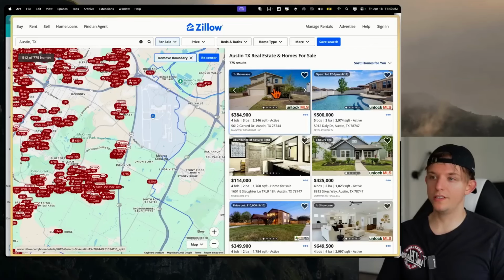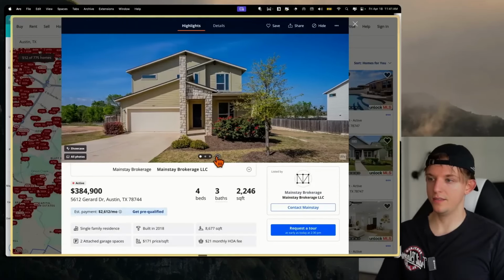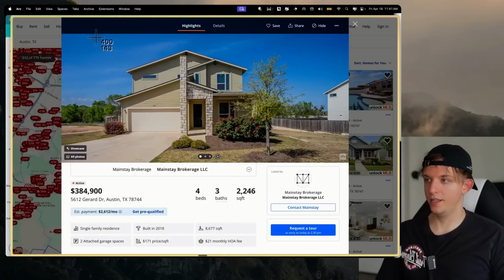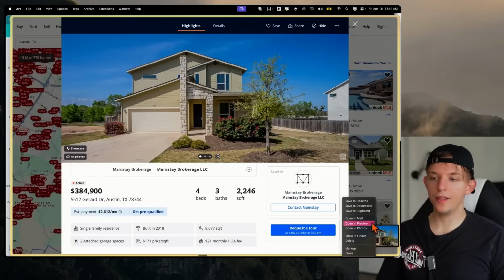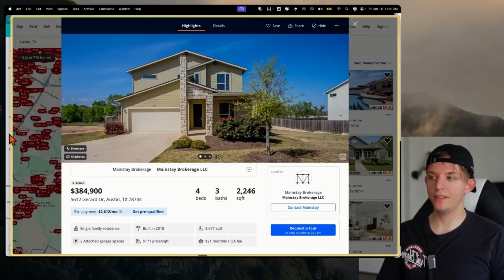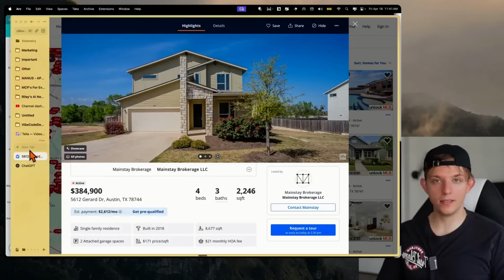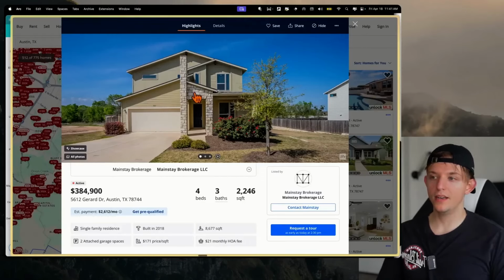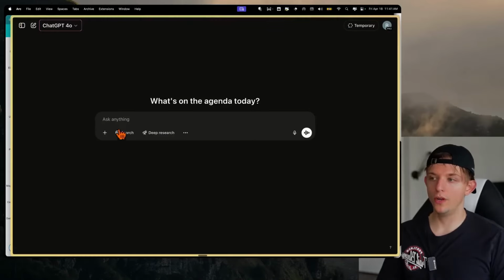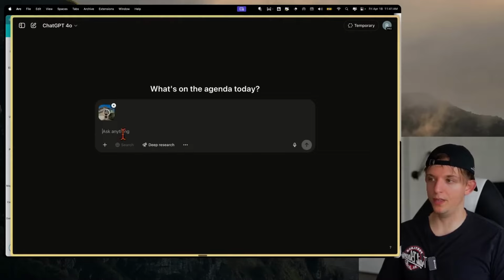So let's pretend for a second that this is my house. This is not my house, by the way. I just found it on Zillow. But we're going to take a screenshot of this. And this is an idea that I got yesterday. Someone posted this on Twitter, and I can't find the tweet, but they were saying that paint companies, or companies that paint houses, are actually just using AI to change the paint of the house to show you what it looks like. And let me show you what this very useful business use case looks like.